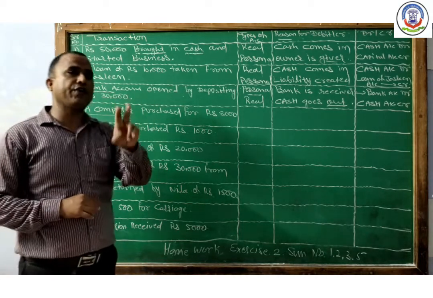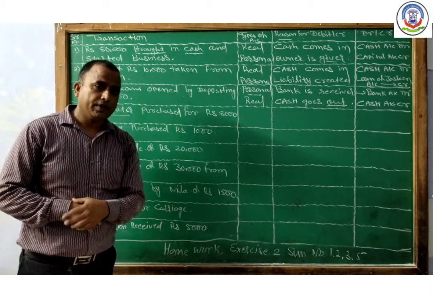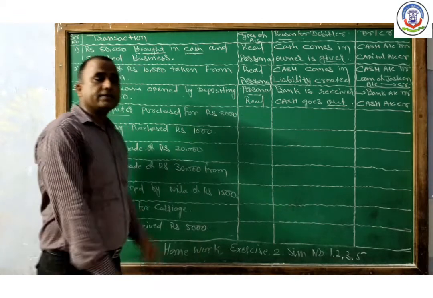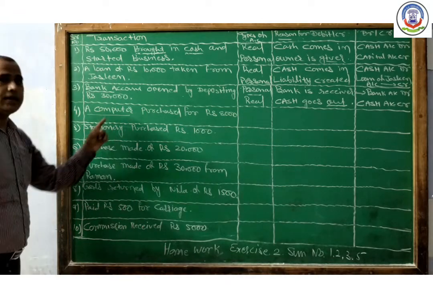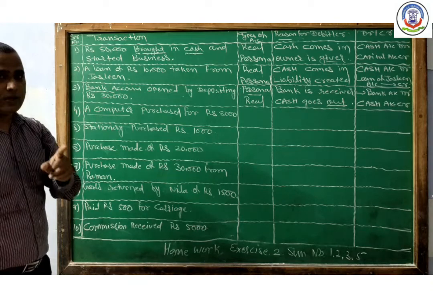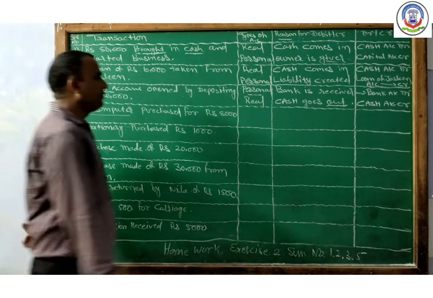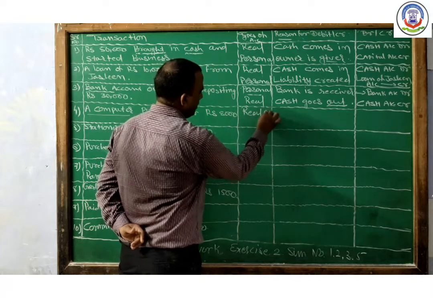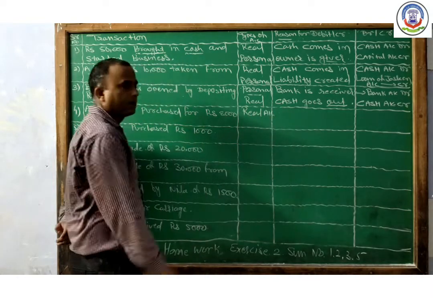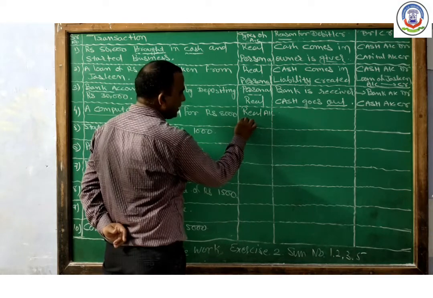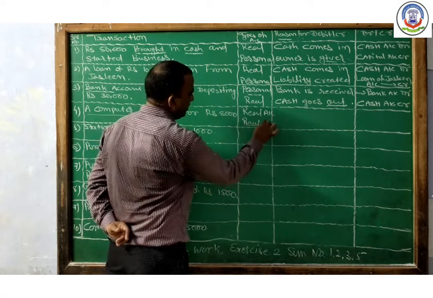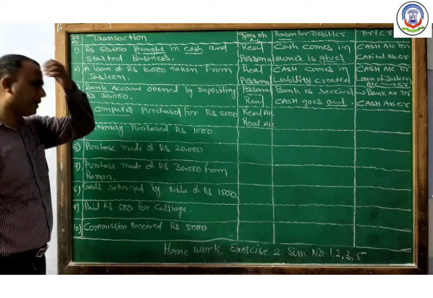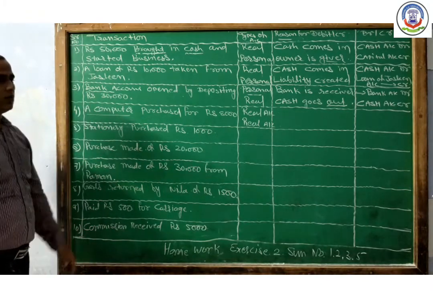So two accounts are affected here. First, it is a cash transaction, so cash account is affected. Second, a computer is our fixed asset, so computer account is affected. Computer is under the real account, and cash is also under the real account.